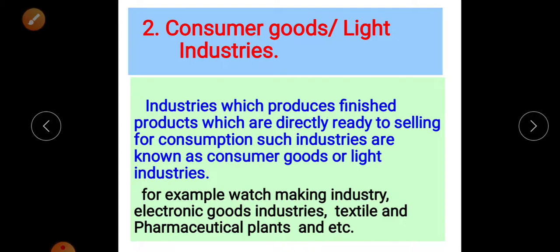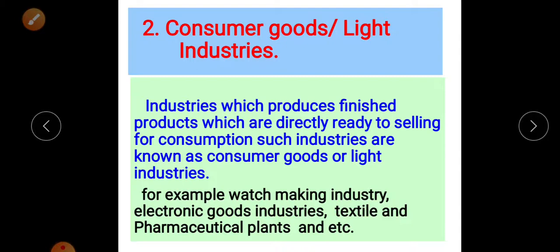There are several products. For example, products related to food processing industries, as well as products for daily use. For example, the watchmaking industry and electronic goods. We use several electronic equipment for our daily use.